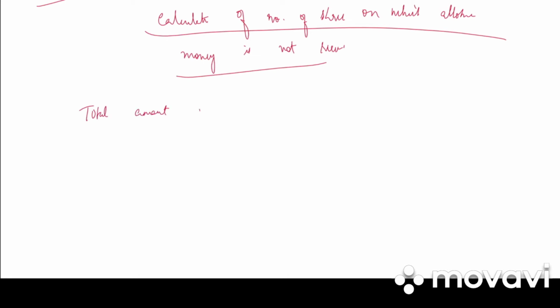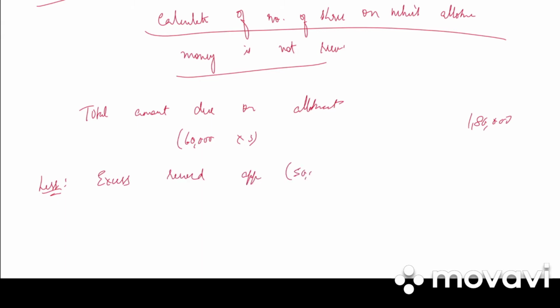First we have total amount due on allotment, 60,000 into 3, that is 1,80,000, less excess received on application, that is 50,000 minus 40 by 100, 30,000 into 2, which is 60,000.